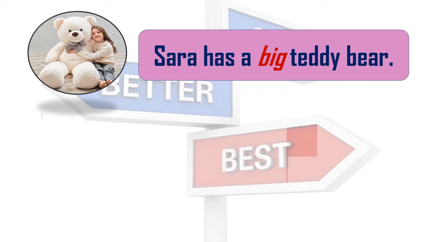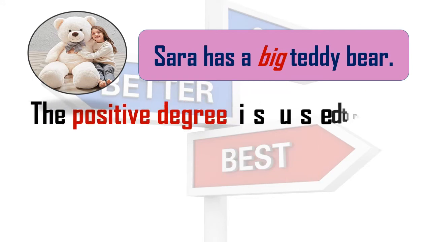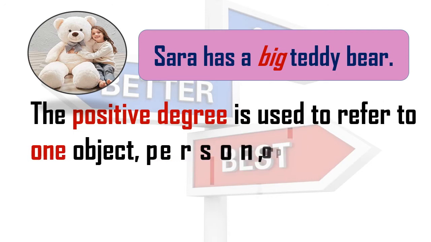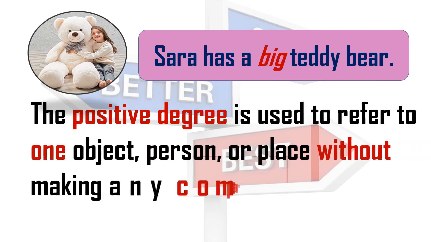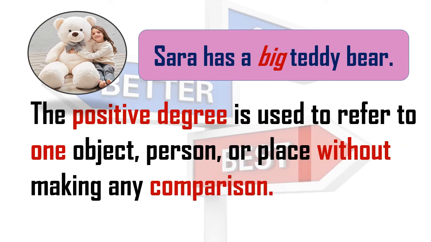Sarah has a big teddy bear. We have seen that it is in simple form, so it is called a positive degree, and the positive degree is used to refer to one object, one person or one place without making any comparison. Here we are not comparing with any other thing. We are just stating something. Okay? Any one object, any one person or any one place. It is known as positive degree.